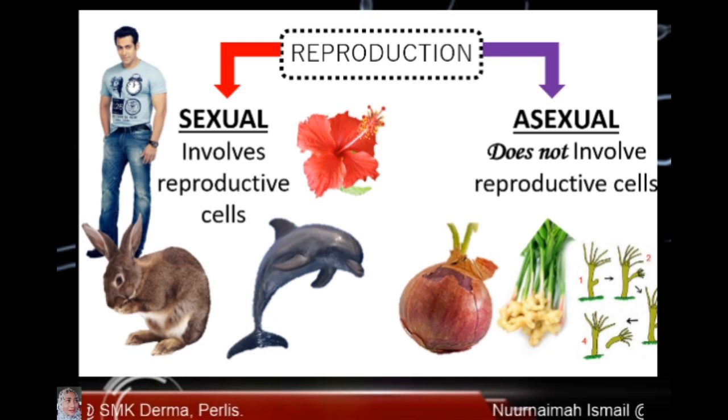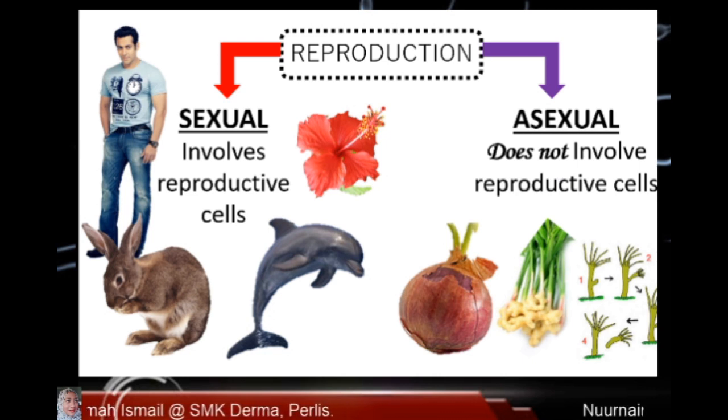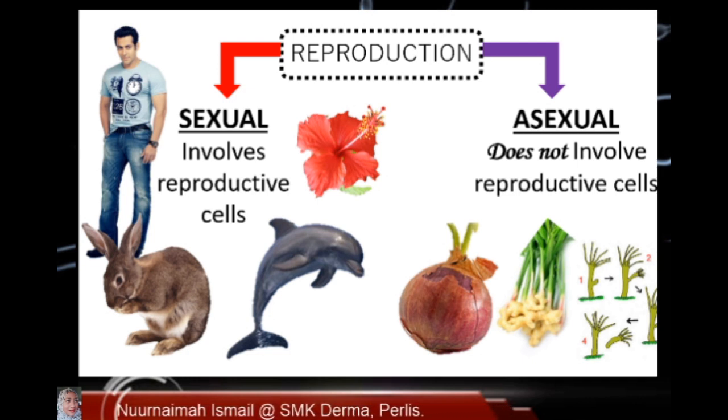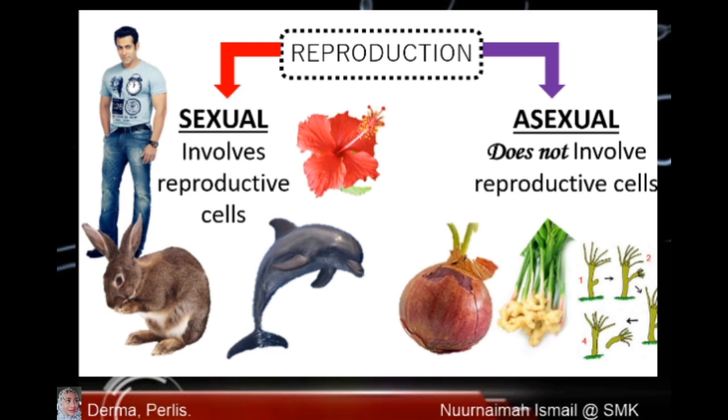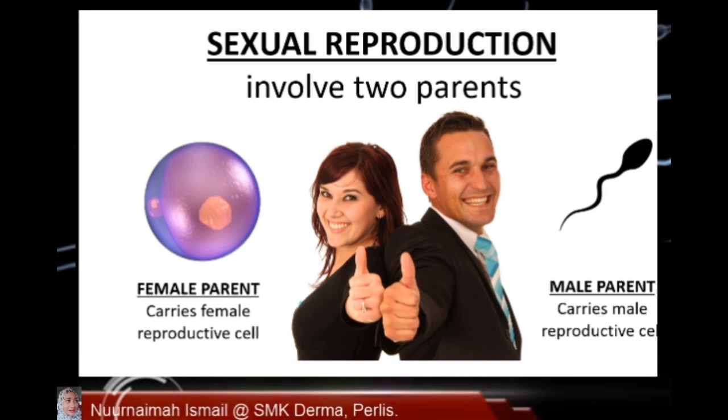Asexual reproduction does not involve reproductive cells. Asexual reproduction occurs in plants like onion, ginger, and potato. It also occurs in simple organisms like amoeba, hydra, and paramecium. Sexual reproduction is the main type of reproduction that is carried out by humans, higher animals, and plants.